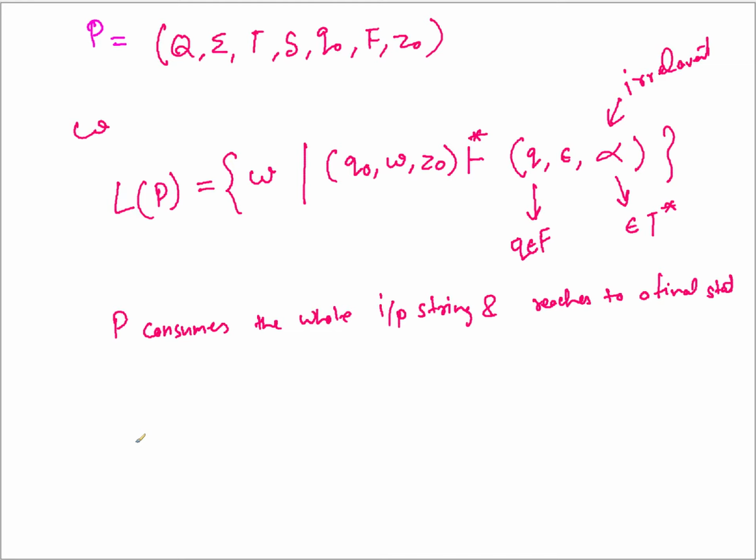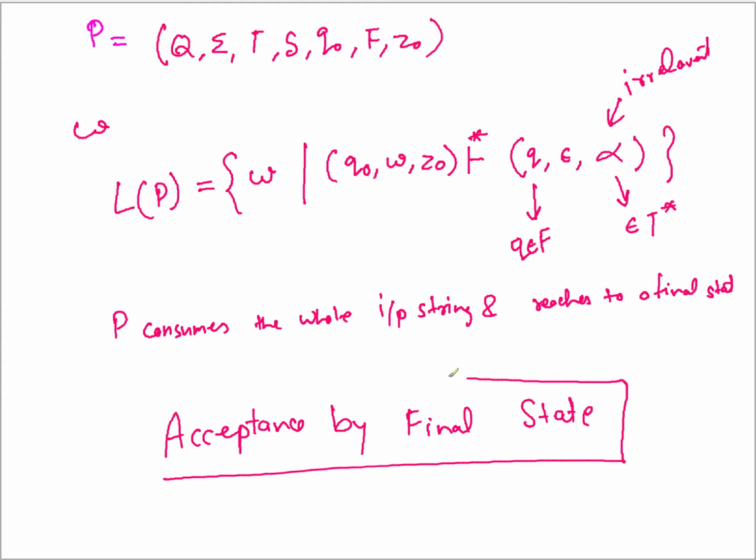Now there is another one. So all the PDAs that we have seen are acceptance by final state, because we say that you have to reach a final state.